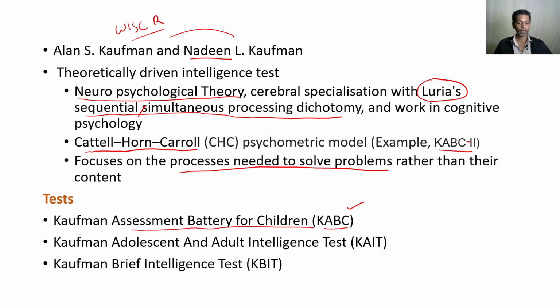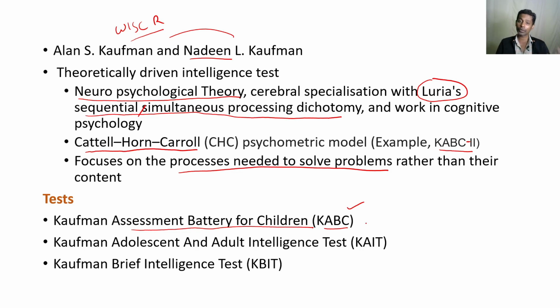So we look into what tests he has developed. The major work, the currently most commonly used test of Kaufman. I'm not saying that this is the most frequently used test. Wechsler is the most frequently used test, but among the Kaufman intelligence tests, the most commonly used is the Assessment Battery for Children. They have developed other tests also, like educational achievement tests, and other achievement and cognitive abilities tests.